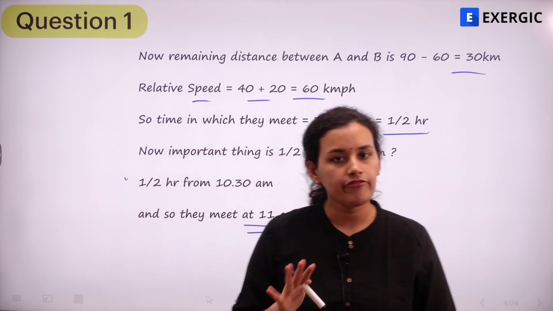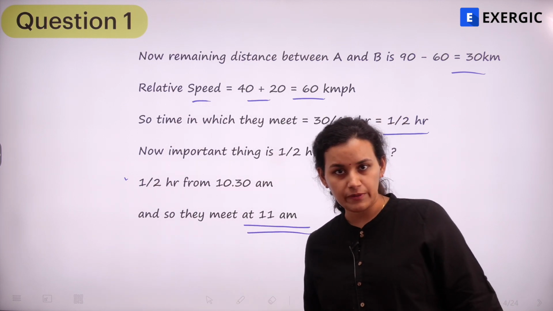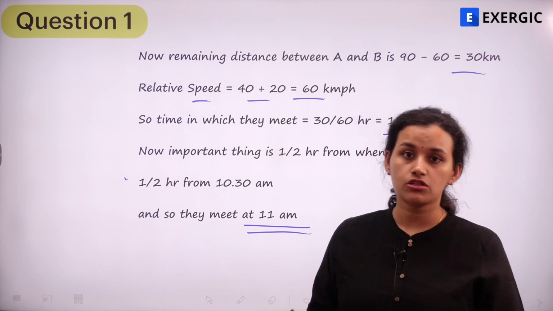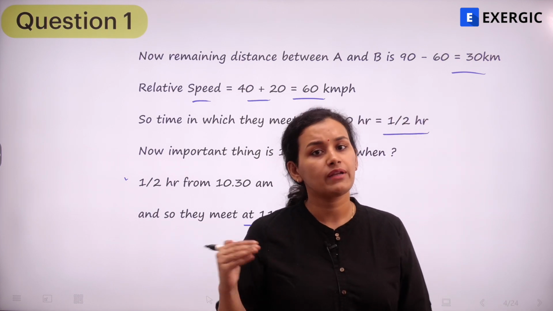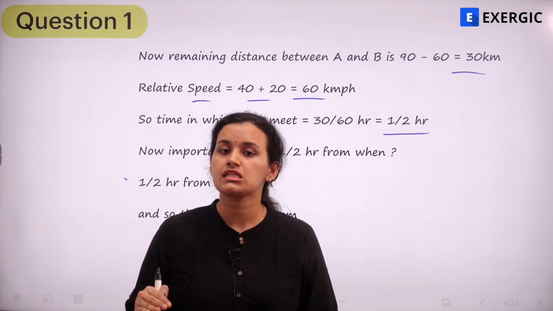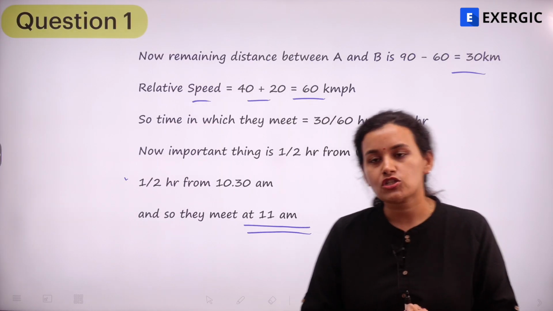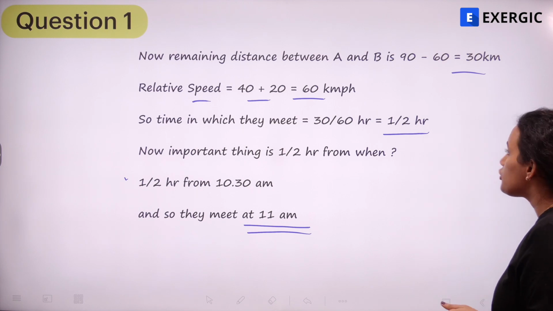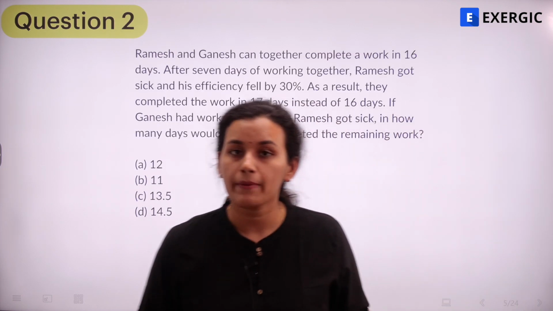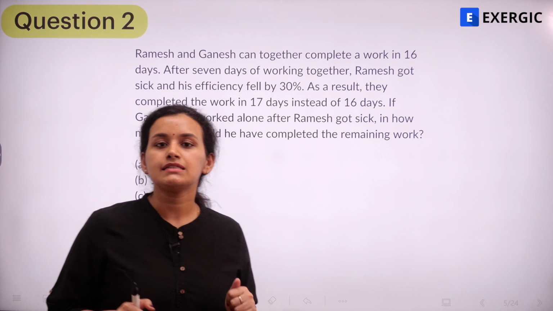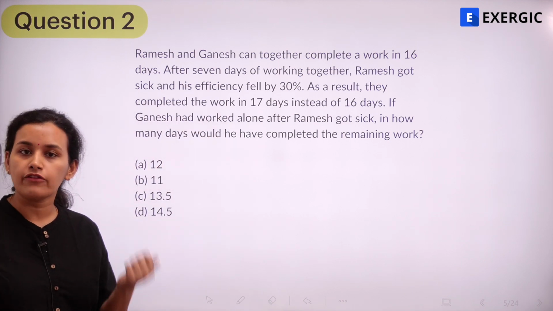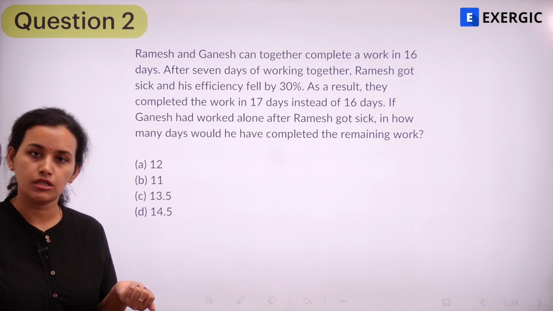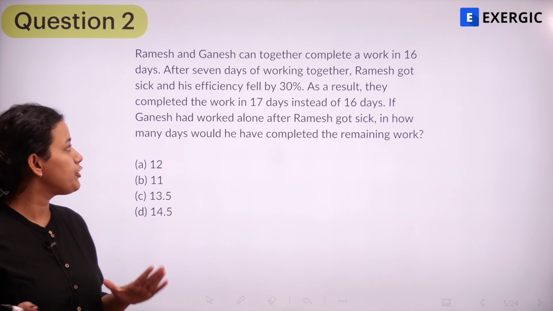So very simple, very fundamental type of question of time, speed and distance, but you do see questions of this kind asked in examinations. All competitive exams, you will get questions from time, speed and distance. That is a given. Moving on to the next question. Next question is going to be from yet another important topic of quantitative aptitude, that is time and work, right? So read the question, give it a good try, and after that you can cross-check with the solution that we discussed. So pause the video, give it a try.